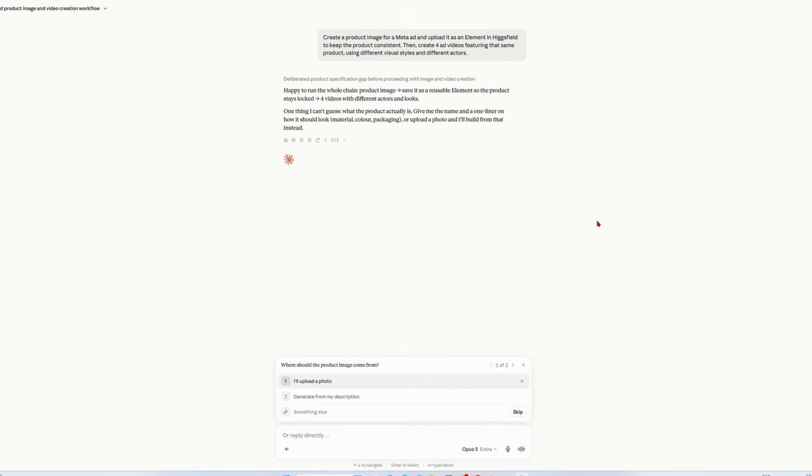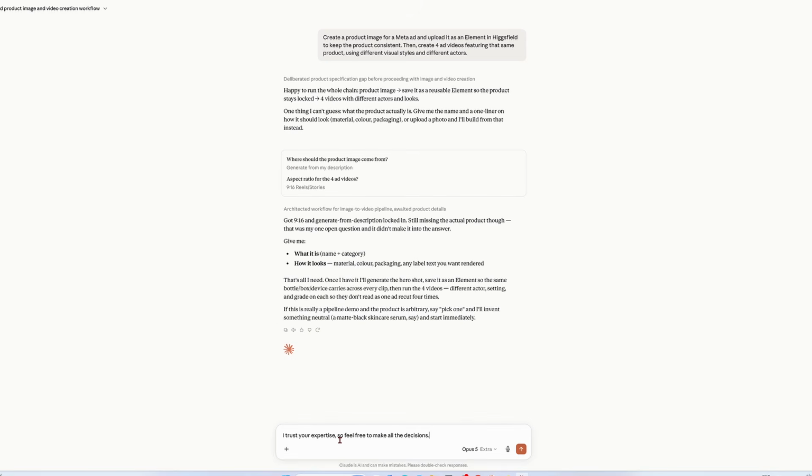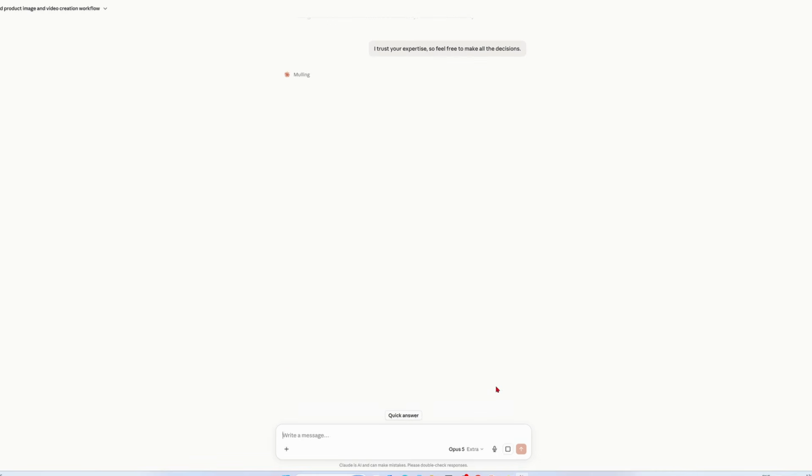It's asking where the product image should come from. I can upload my own photo or have it generate from a description. For this demo, I'll let it generate. I want it handling everything, image through to video. Aspect ratio, I'll go 9:16, since this is for meta. And I'm not going to spend time spec'ing the product out. I'll just say, I trust your expertise, feel free to make all the decisions.